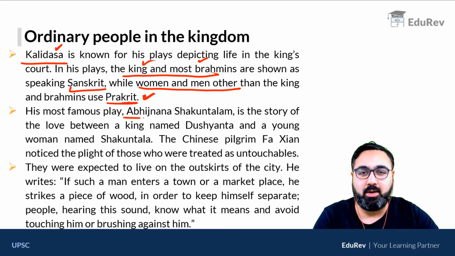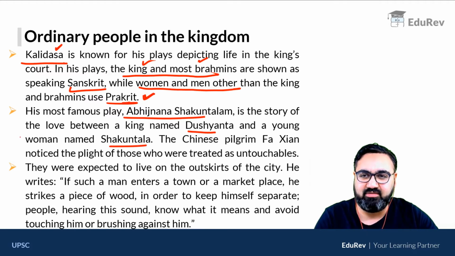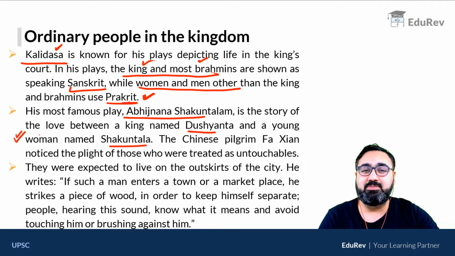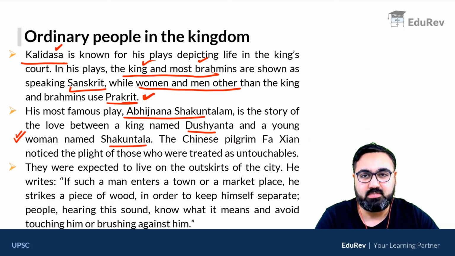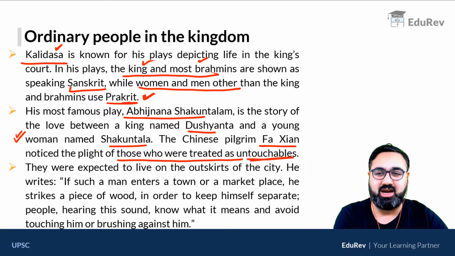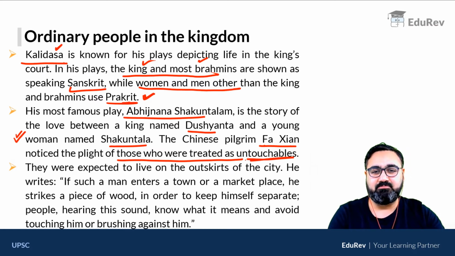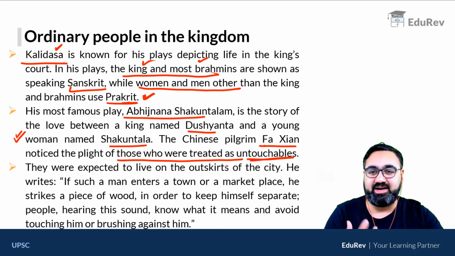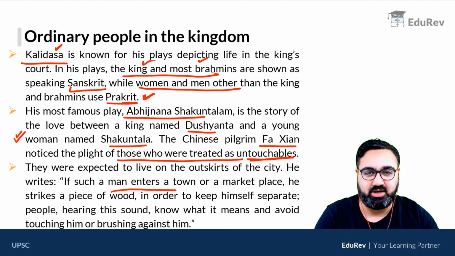He famously wrote Abhigyan Shakuntalam, which is a story between the king Dushyant and a young lady called Shakuntala. Very, very famous book, even regarded one of the best plays ever written till now. Chinese pilgrim Fajian, he also noticed that people in that time were treated as untouchable. So there was an untouchable class also. In fact, they were so badly treated that they were not allowed to enter town or market.